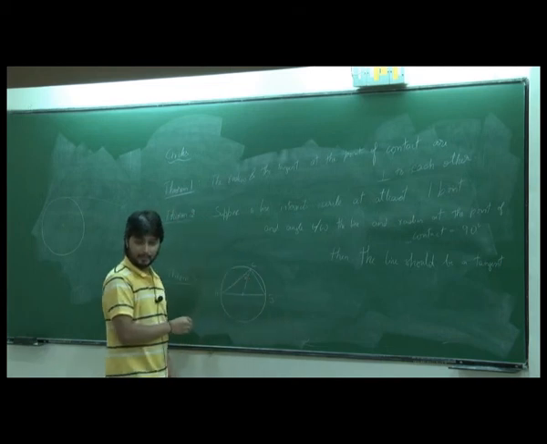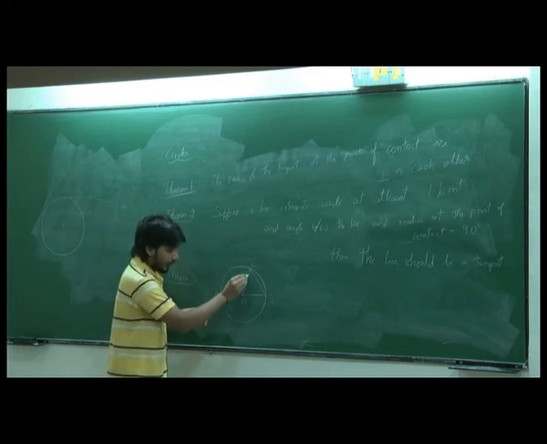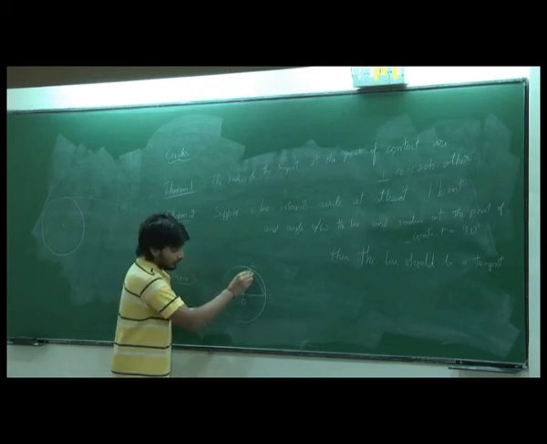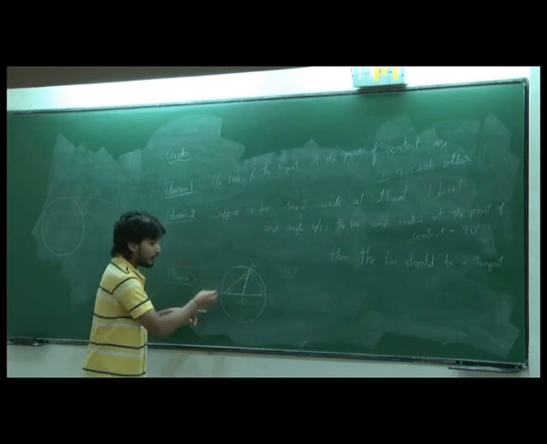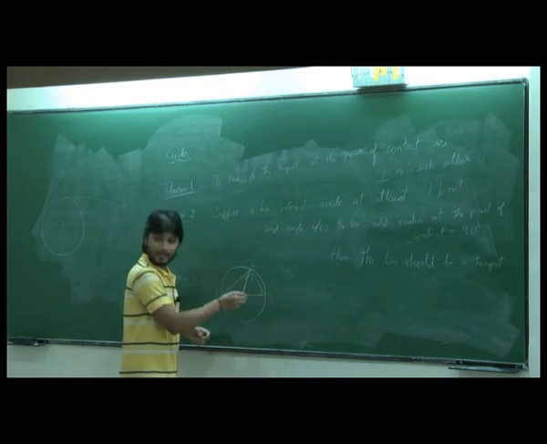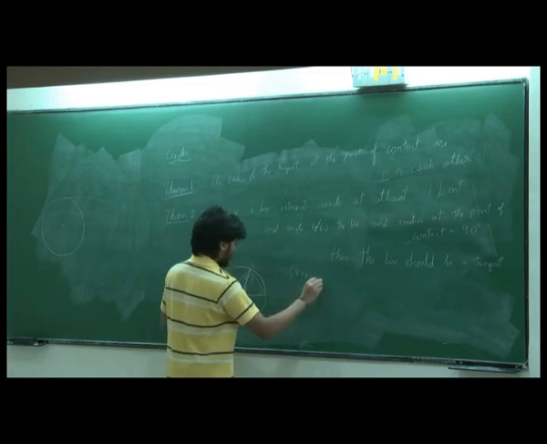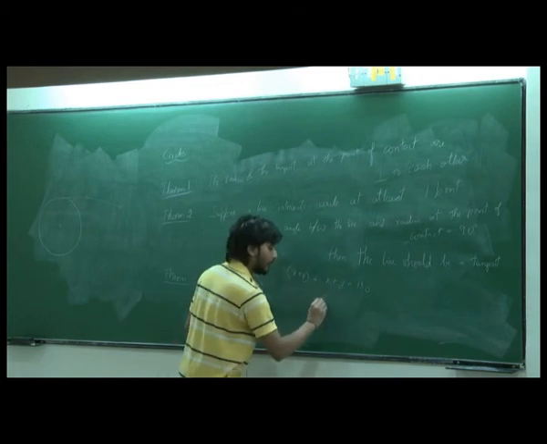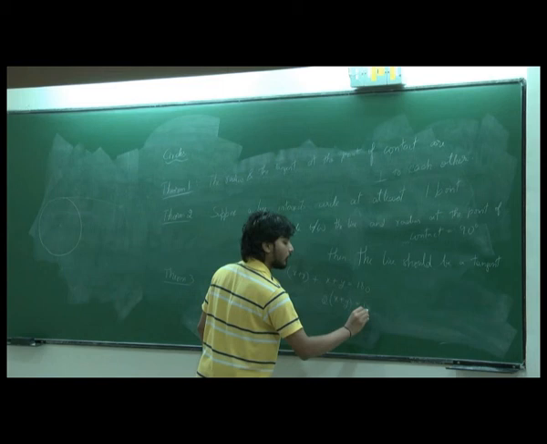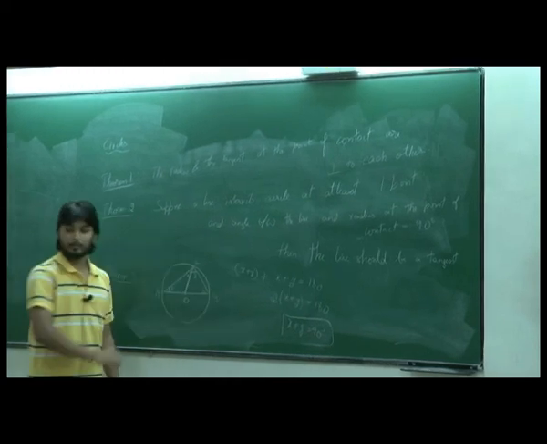Suppose let's say this is x degrees. Consider this triangle OAC. This line is equal to this line, right, because radius. So this angle will also be x. Suppose this is y, this angle will also be y because OC is equal to BC. Now consider the whole triangle. The sum of the angles of the whole triangle should be equal to 180. C, A is x, B is y. It means 2x plus 2y is 180. If I take 2 common, 2 times (x plus y) is equal to 180. Therefore, x plus y is 90 degrees. So this angle will always be 90 degrees.